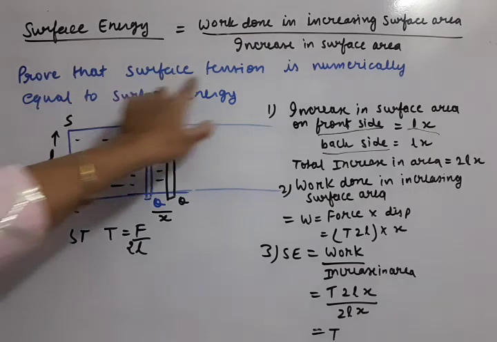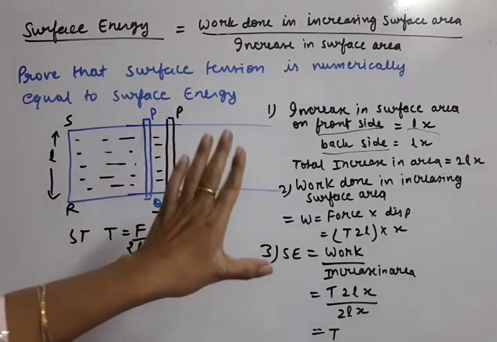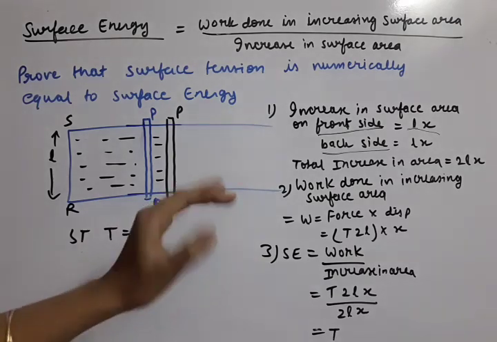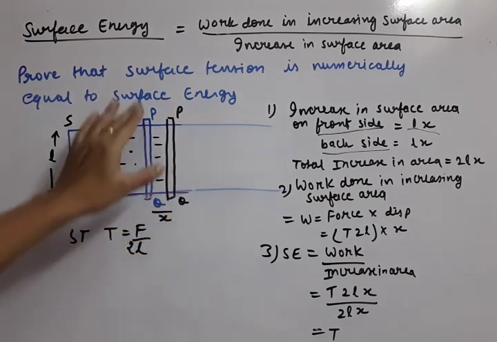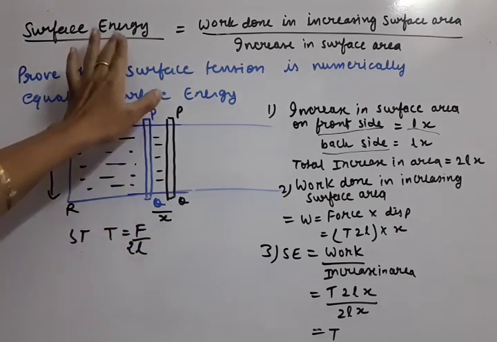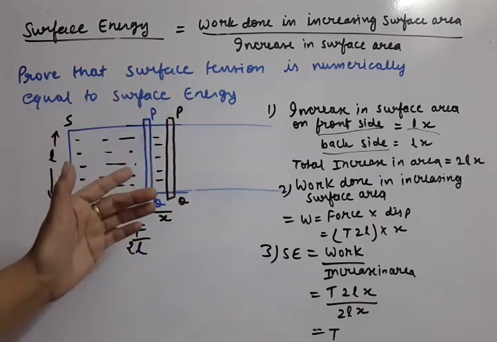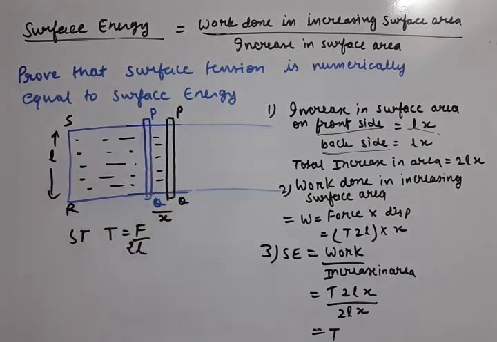So surface tension is numerically equal to surface energy. Both are numerically equal, so in our coming derivations we can replace them wherever we want. Remember students, surface energy and surface tension are numerically equal. Their meanings are different, but numerically we have proved them equal, so we can replace them. Okay, note down.